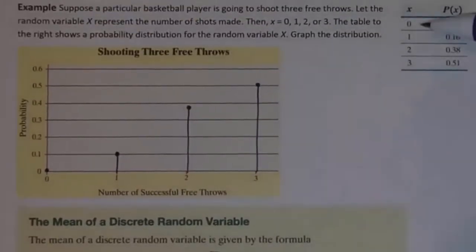So x is going to be representing the 0, 1, 2, 3. P of x is representing the corresponding probabilities, 0.01, 0.10, 0.38, 0.51.